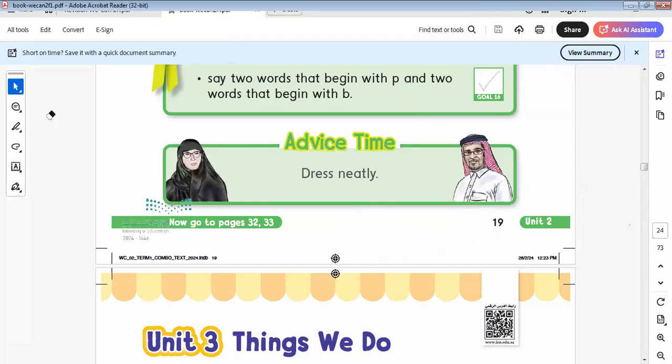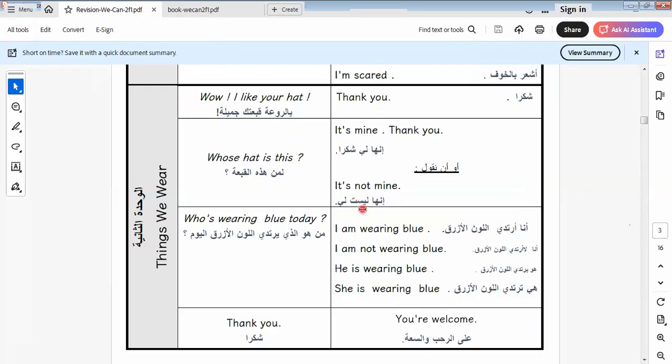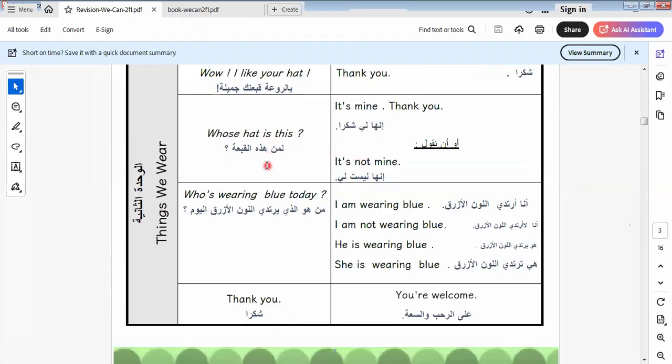Here we stop. Here the unit ended. I will revise it from the booklet. Let's go to the booklet to revise what we took in this lesson. In this lesson, we learned some expressions.